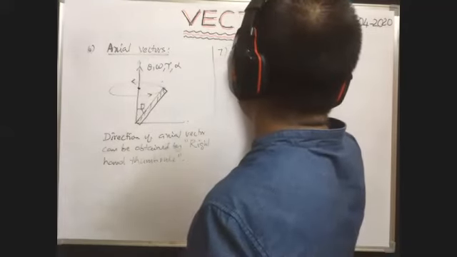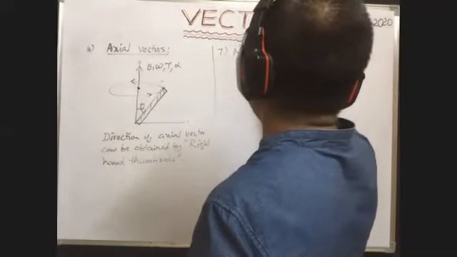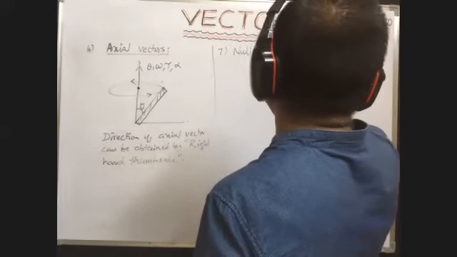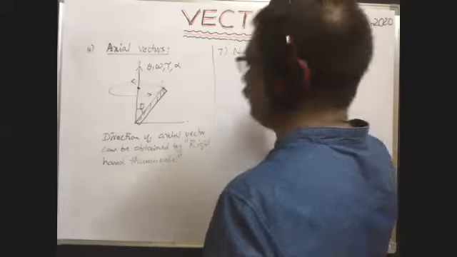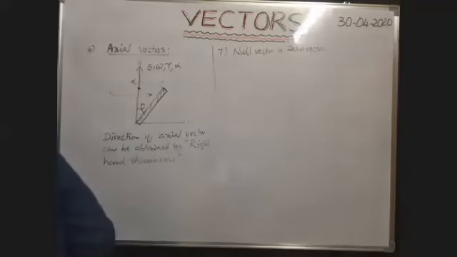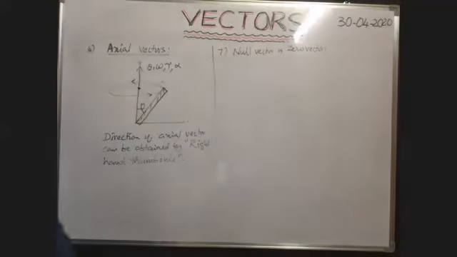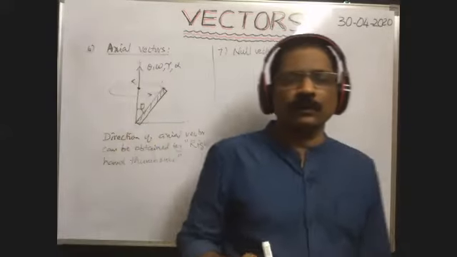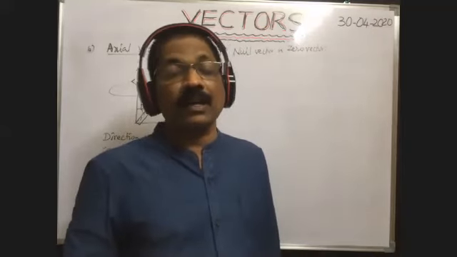Zero vector or null vector. The vector whose magnitude is zero is called a zero vector or null vector.